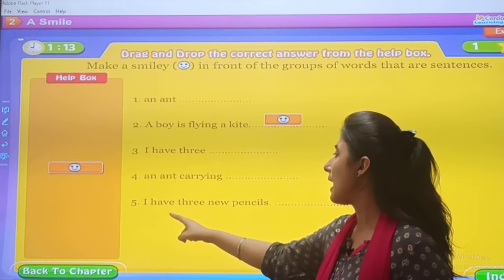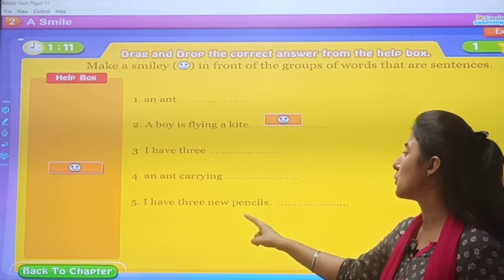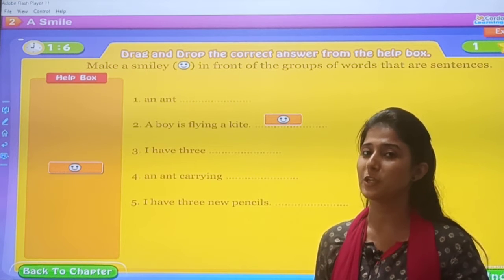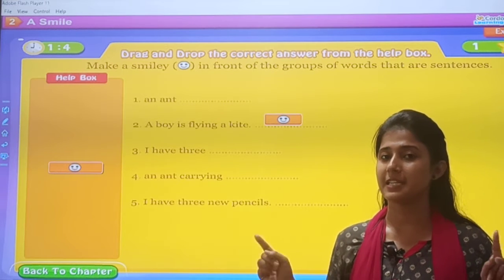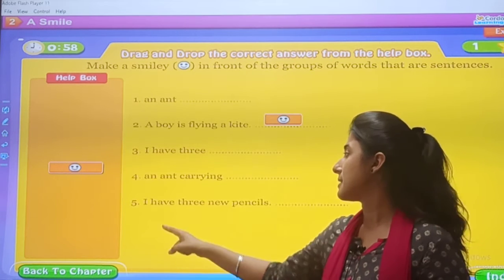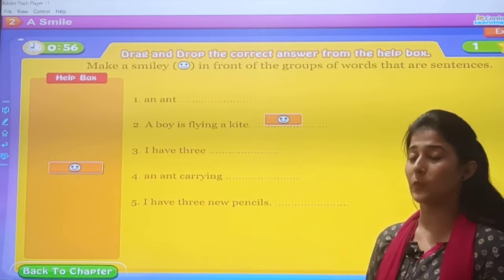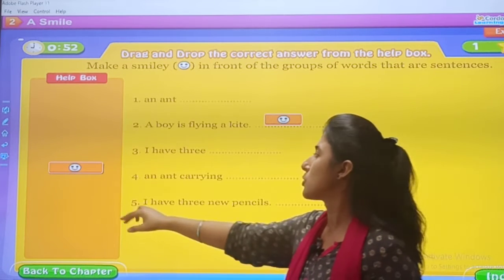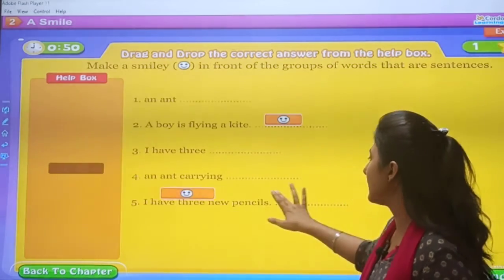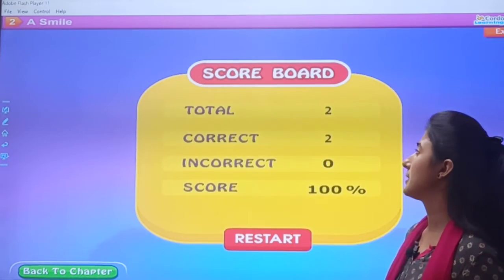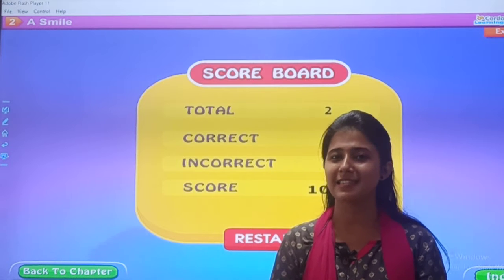Last, I have 3 new pencils. This statement, इसका कुछ मीनिंग भी बन रहा है? Yes. Starting with the capital, ending with a full stop. So, it is a complete sentence. So, you will drag the smiley and put it here. Smile. So, you have completed this exercise.